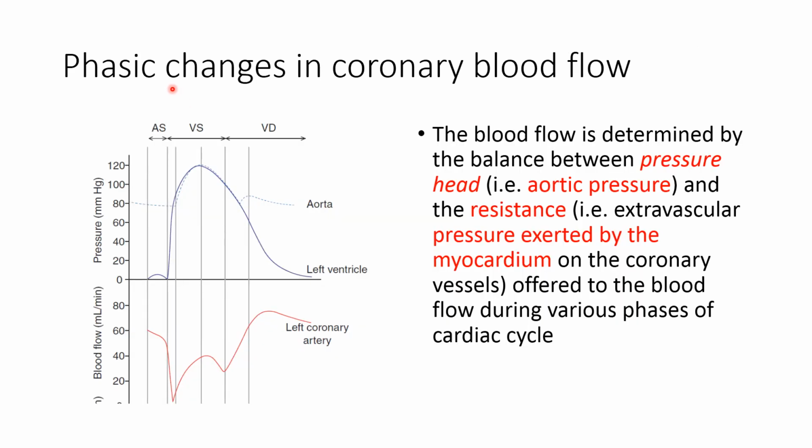Blood flow to the myocardium is phasic blood flow, or it changes with the different phases of the cardiac cycle. Coronary blood flow depends on the pressure head in the coronary arteries, which is determined by the aortic pressure, and the resistance offered by the extravascular pressure which is exerted by the myocardium on the coronary vessel.